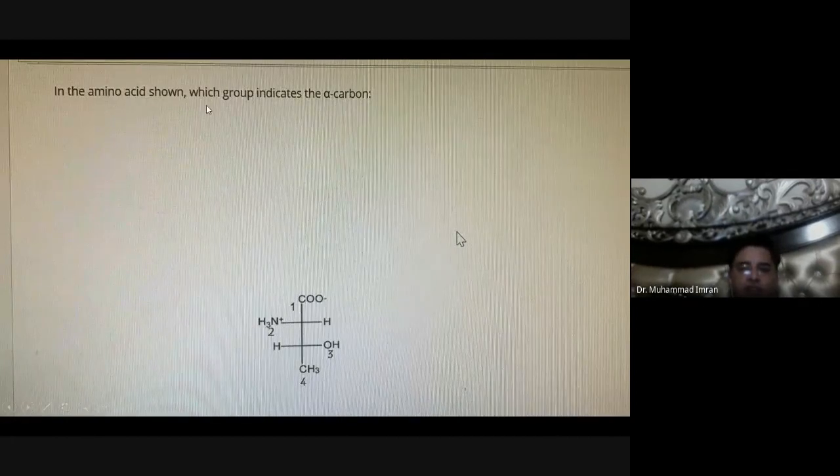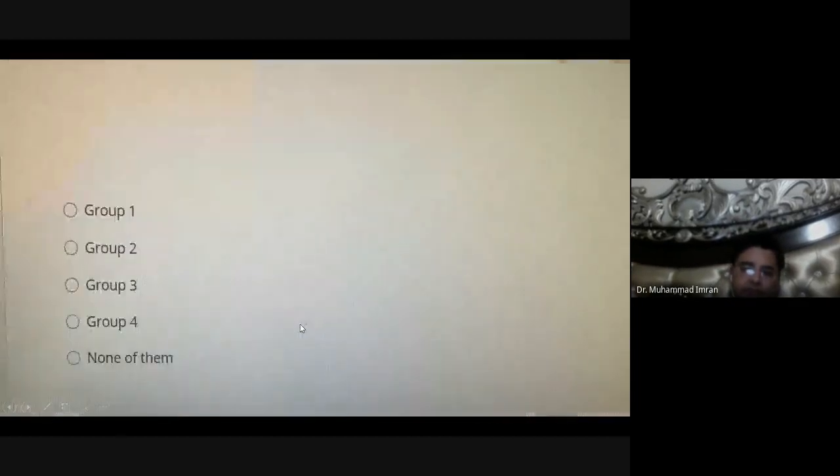In an amino acid, which group indicates the alpha carbon? The alpha carbon is the carbon to which the amino and carboxylic groups are attached. This is the amino acid. That is the carboxylic group. That is the amino group. That carbon is the chiral carbon, which contains four groups attached to it: one is the side chain, the other is H, and the amino and carboxylic groups. So the second carbon is the alpha carbon, which contains four different groups attached to it.